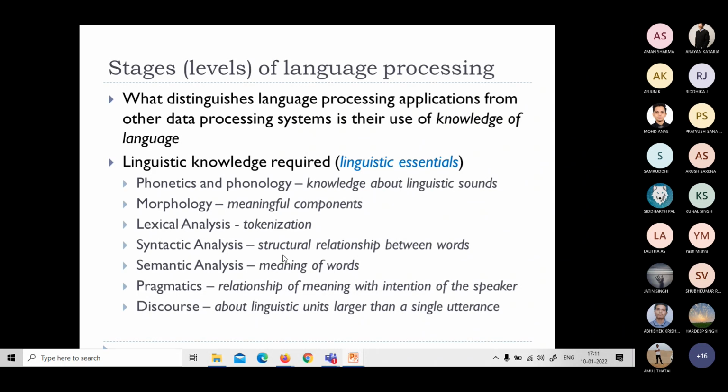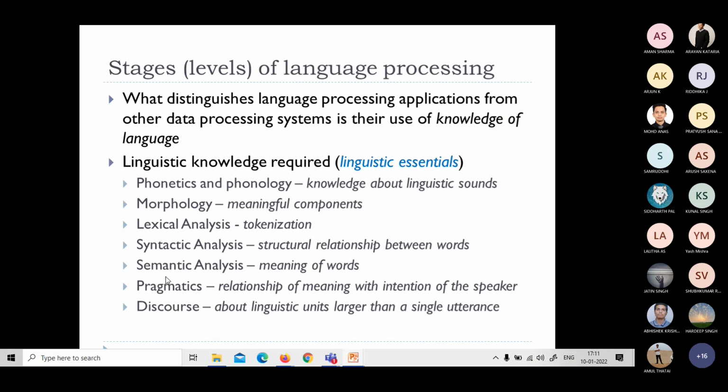Syntactic analysis is about the structural relationship between words. How do we make a sentence in a particular language? And semantic analysis is about the meaning of words as a whole in a sentence. Does it really mean the thing, what exactly it literally means, or does it mean different things?